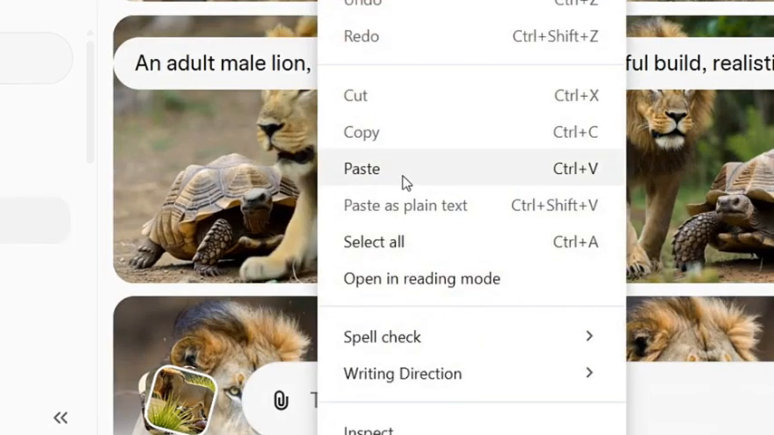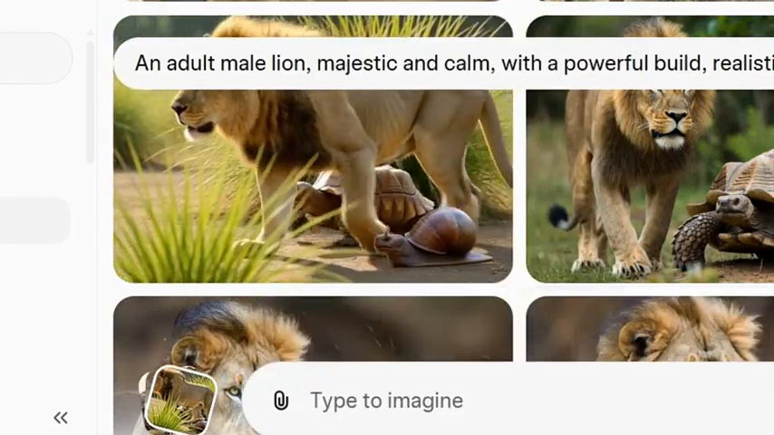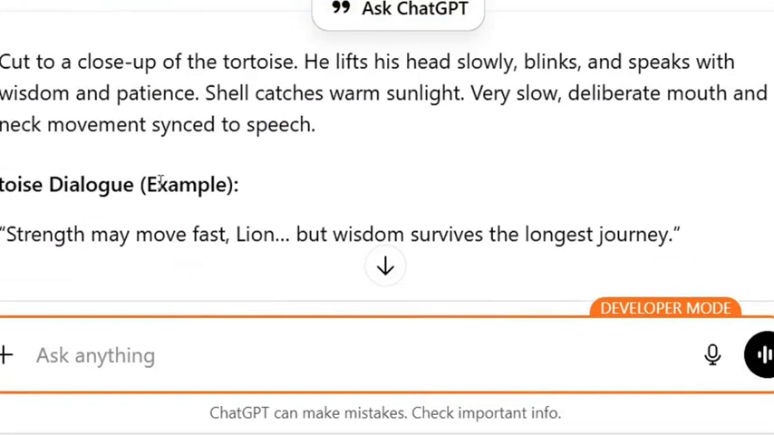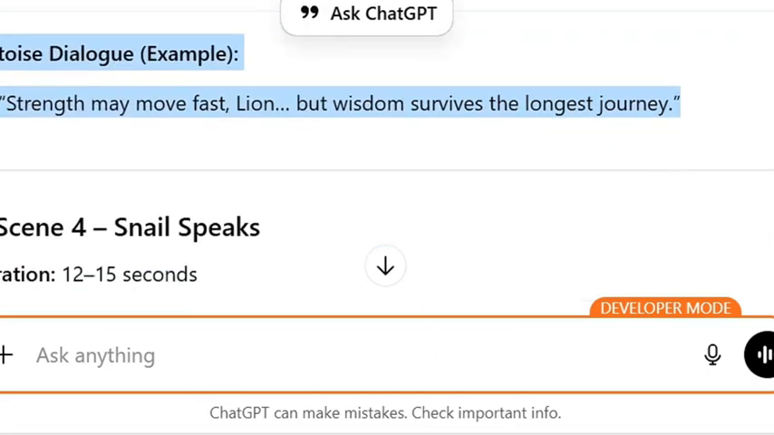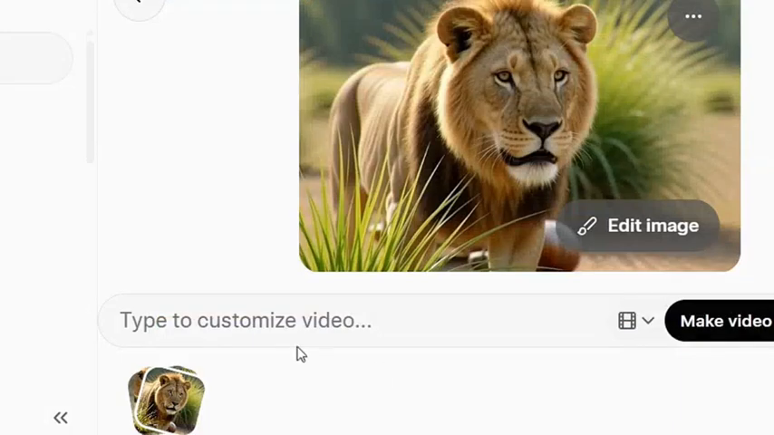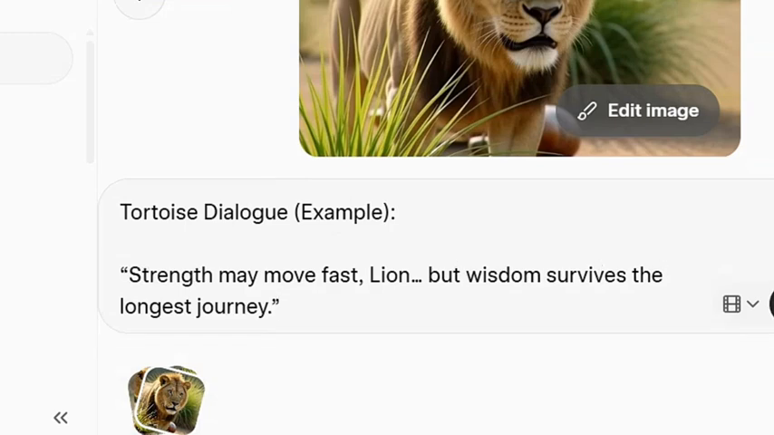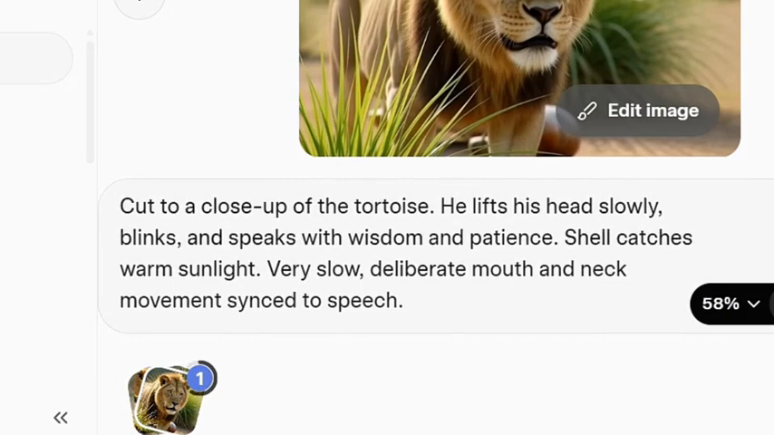You paste it here, as you can see. After you click on paste, the next thing is to go back to ChatGPT and copy your next prompt. This is our next prompt here. We click on copy, then we go back to Grok AI, paste our next prompt here, and click on generate. Grok AI is going to generate the next scene for us.